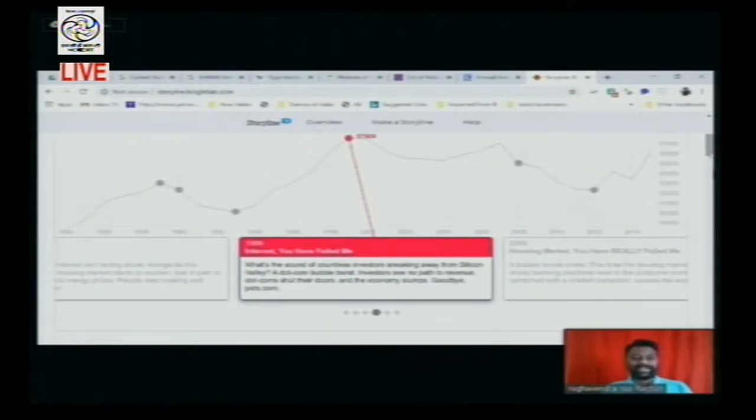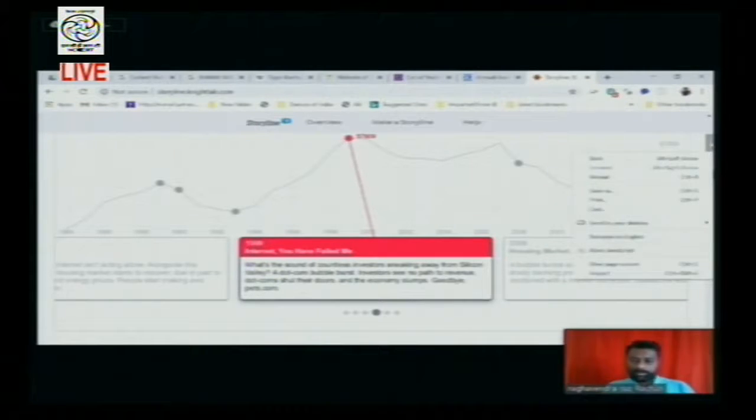Now we can analyze the spread of COVID-19 in different countries with the number of active cases, number of discharge cases, number of death cases. They can be taken as some of the examples, and you can narrate a storyline and explain it. Similarly, you can take previous calamities like tsunami or earthquakes, how many earthquakes have come along with that, and what are the death cases, what are the losses, that can be presented in the form of a line graph, and from there you can narrate a story. So that is the introductory part of this.